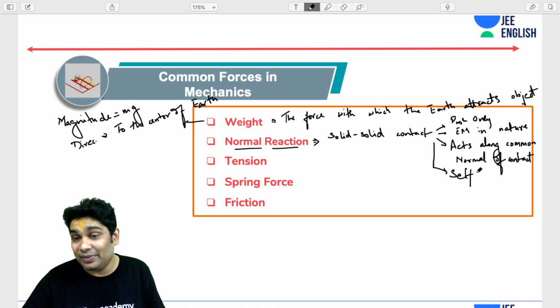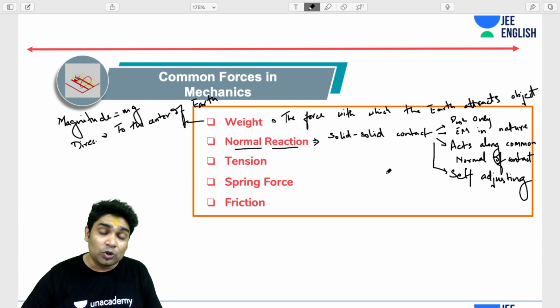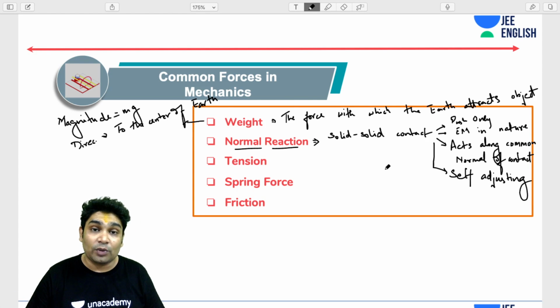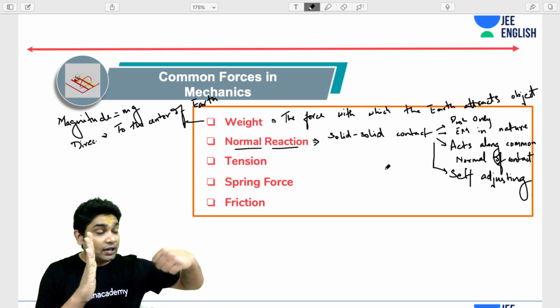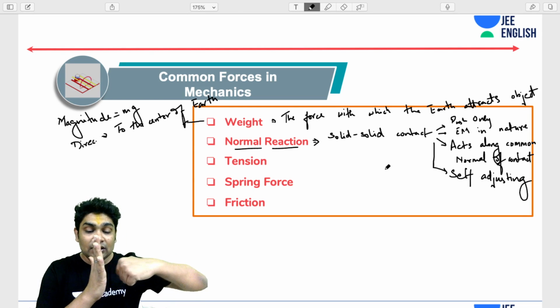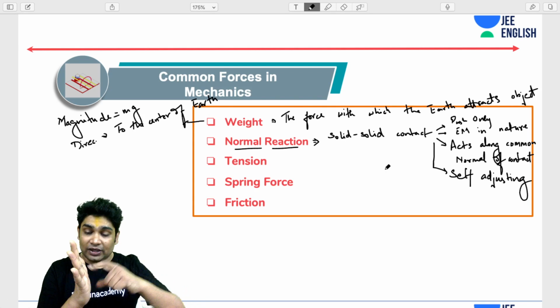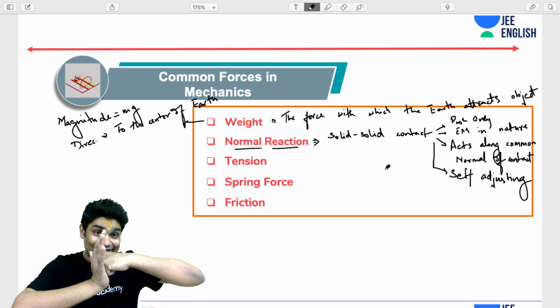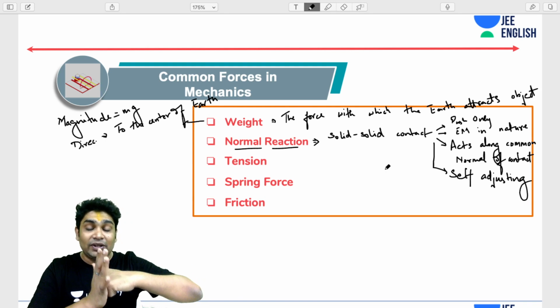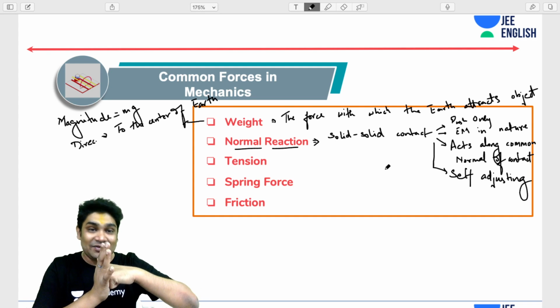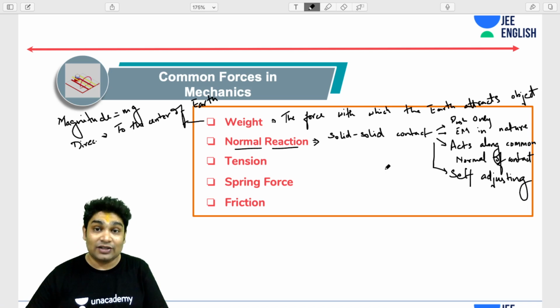It can take up any value which is required to essentially stop two solids from occupying the same space. So this force arises when two solids are trying to occupy the same space. For instance, if I push one hand against my other hand, this hand is trying to occupy this space, and this one is also trying to occupy this space. That is not possible. Both these solids cannot occupy the same space, so they try to oppose each other from occupying the same space. That is how the normal reaction originates.